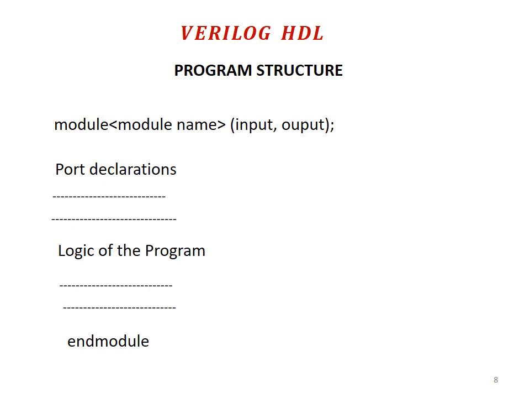After that you have to mention the names of the input and output ports with a termination at the end, that is a semicolon. Next are the port declarations. You have to mention the input and output ports with their respective names.